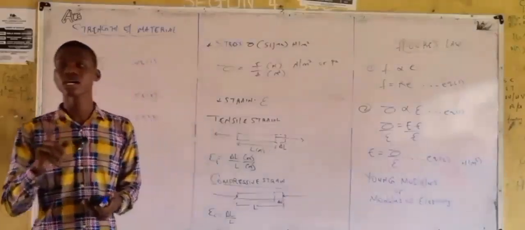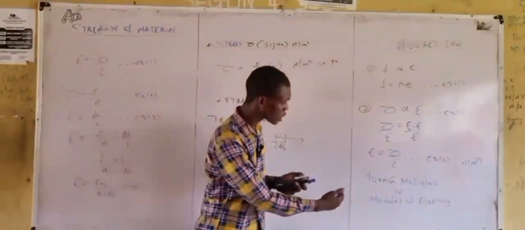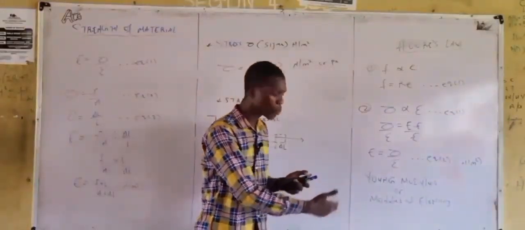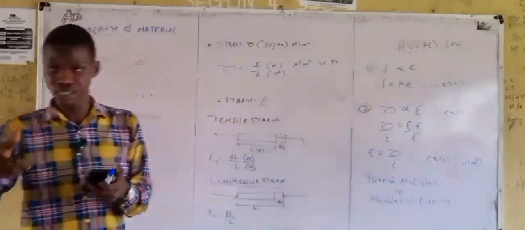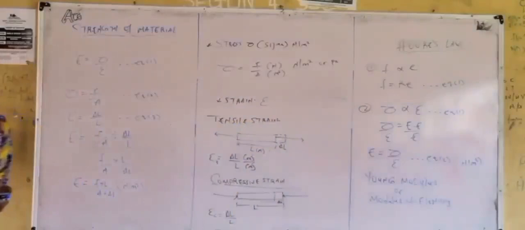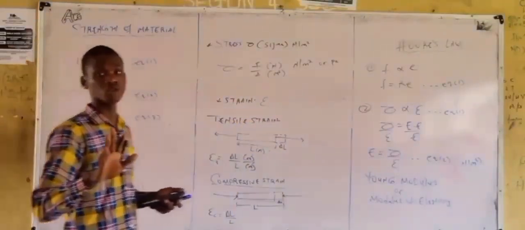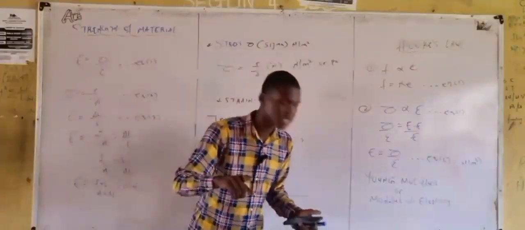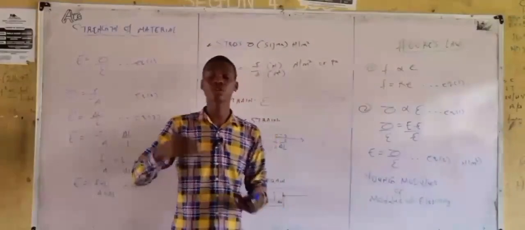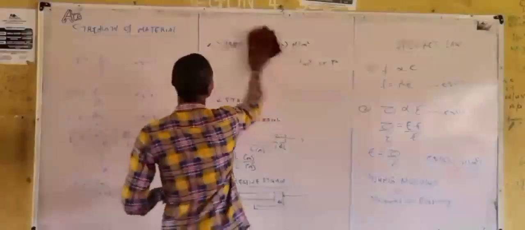Before taking down this example, note that we said we have Young modulus. We said Young modulus is the same thing as modulus of what? Elasticity. We also have modulus of rigidity. The difference is in modulus of rigidity.